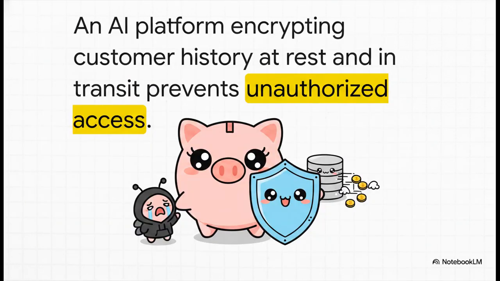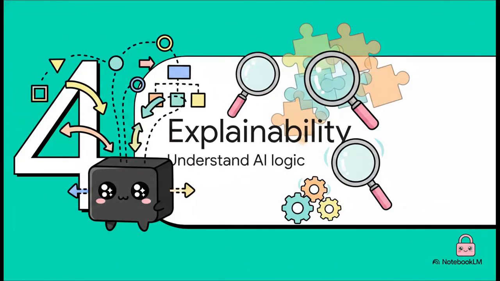You can absolutely see how critical this is for high-stakes deployments. Take an AI financial platform that's analyzing customer transaction histories, for instance. It must use encryption at rest in its databases, in transit across the network, and potentially even homomorphic encryption during the AI's risk calculations. This guarantees the customer's financial data is completely shielded from any unauthorized access or breach throughout the entire life cycle.